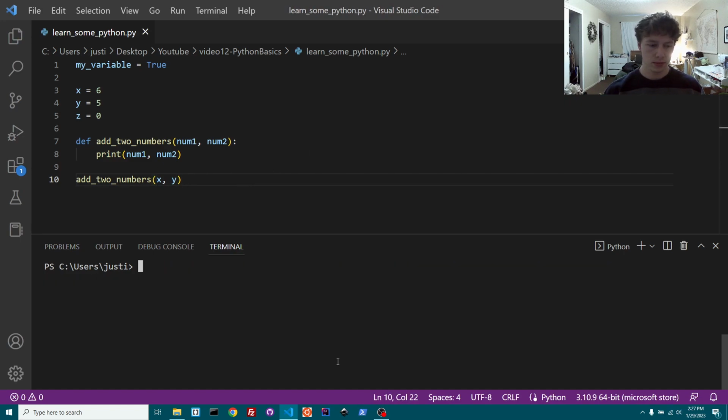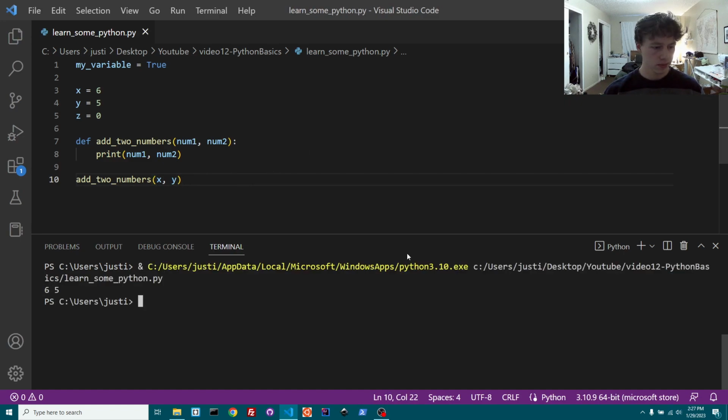All right, so let's run that. Essentially, it just prints 6 space 5. I somehow said that backwards, even though I'm reading it. But 6 space 5: x equals 6, y equals 5. It prints out 6 and then 5 because it assigned x to num1 and y to num2.